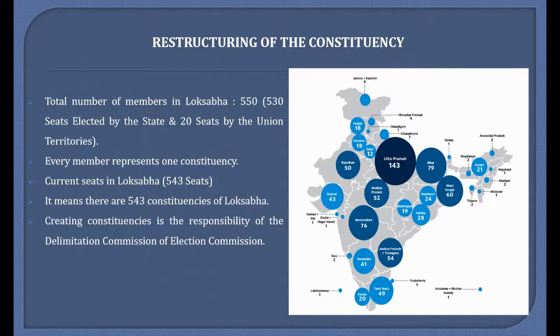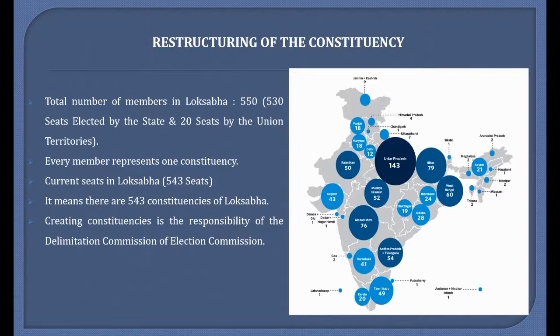For example, Uttar Pradesh has a higher number of seats as compared to Nagaland and Mizoram, as the population of Uttar Pradesh is more than Mizoram and Nagaland. Creating constituencies is a responsibility of the Delimitation Commission.